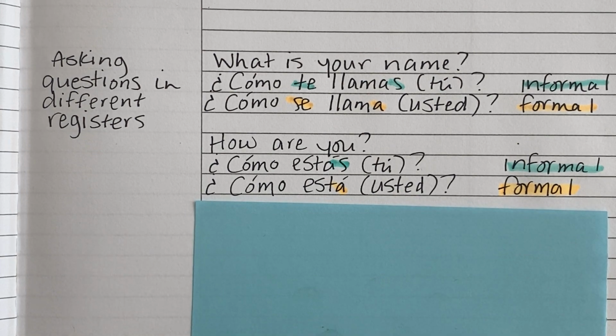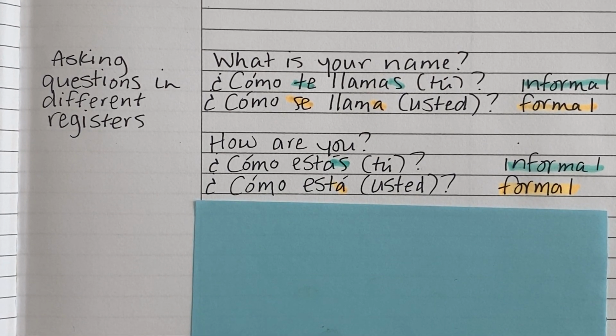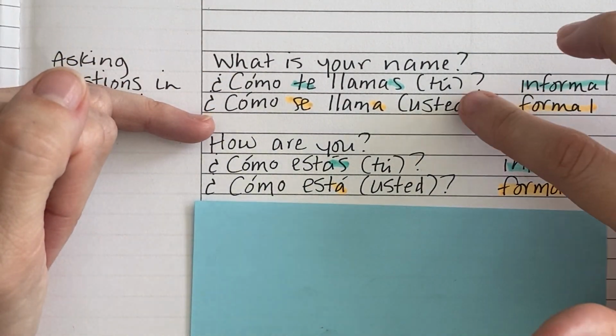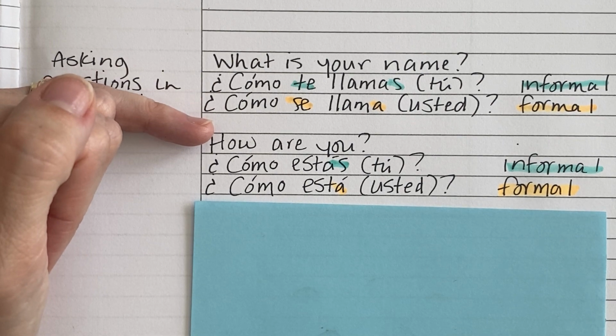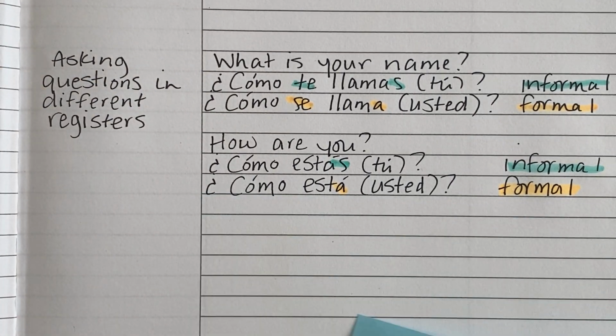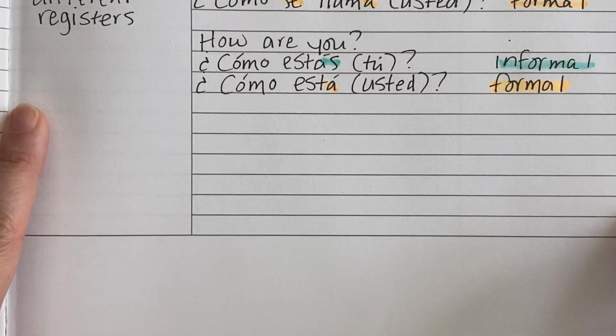Okay. So that is one way that we use register in Spanish is by using either the informal register, the tú register, or the formal register, the usted register, and that changes the way we ask questions sometimes in Spanish. Right? So down here in this space down below in your Cornell notes, write a summary of what you just learned about register in Spanish.